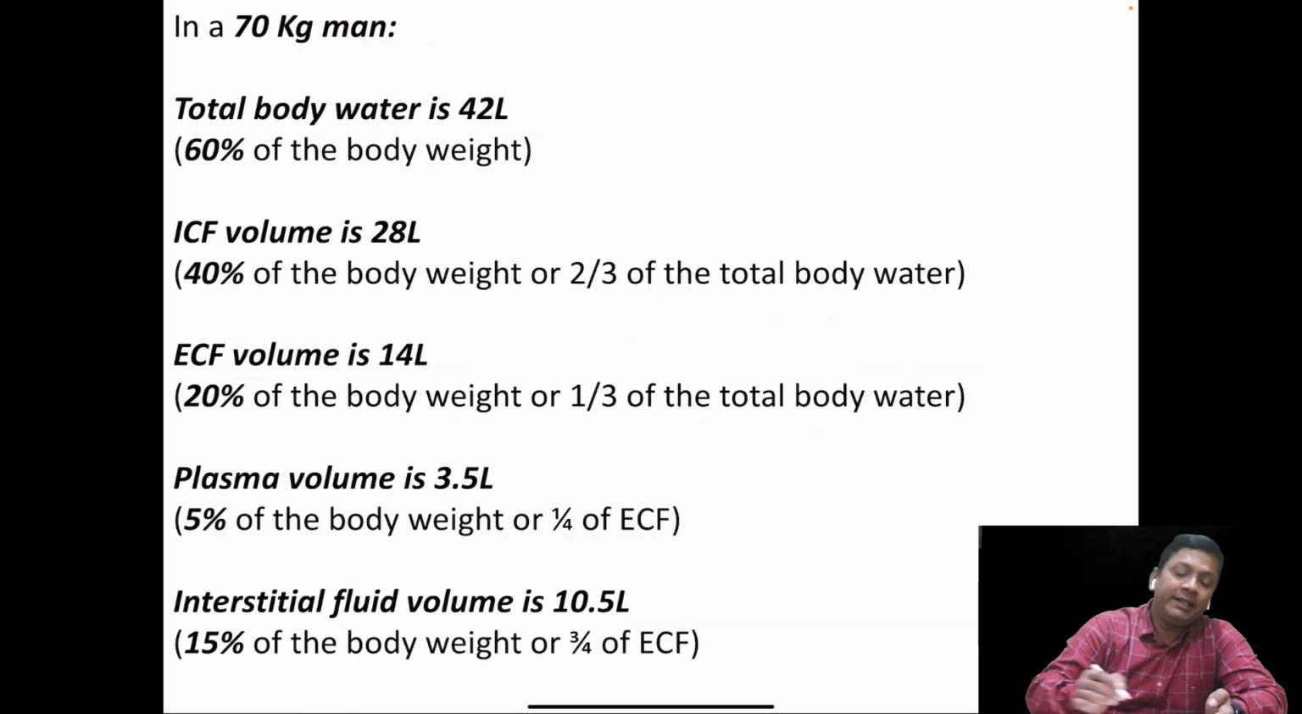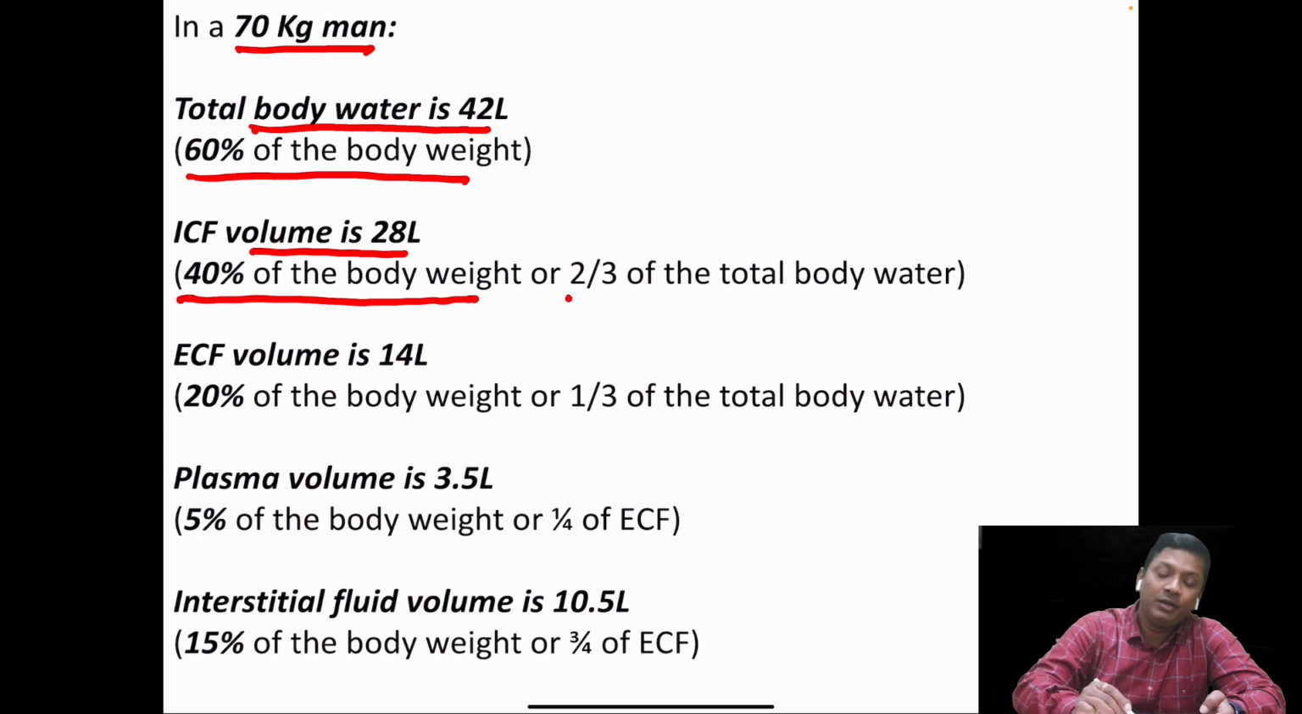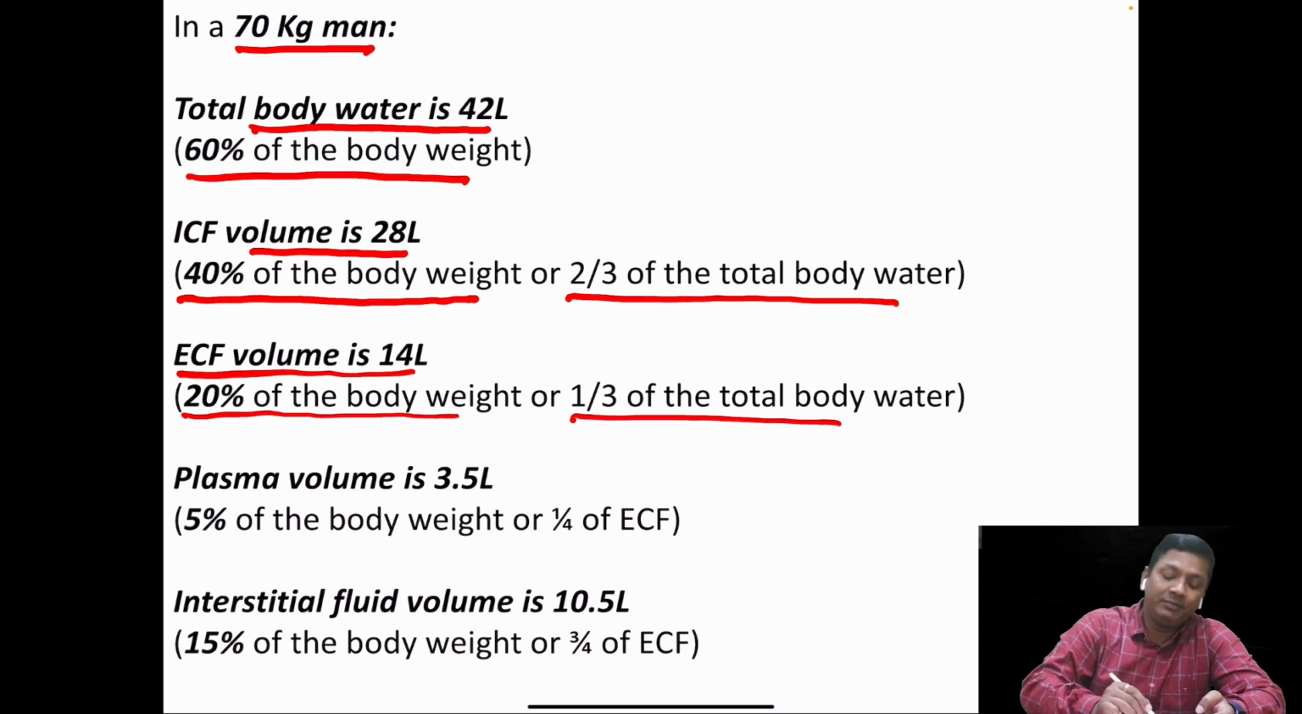So what is the summary here? The summary here is, in a 70 kg man, the total body water is 42 liter. This will be equal to 60% of the body weight. The ICF volume will be 28 liter, which will be equal to 40% of the body weight, or 2/3 of the total body water. The ECF volume is 14 liter. So this will be equal to how much? 20% of the body weight, or 1/3 of the total body water. The plasma volume is 3.5 liter, or we can say that it is 5% of the body weight, or 1/4 of the ECF.